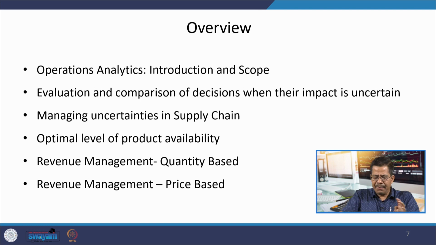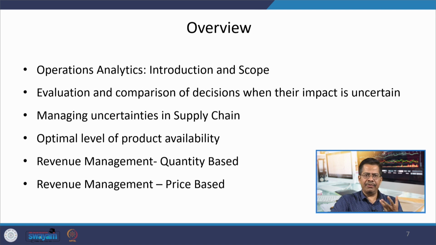Large numbers of examples we took from the aviation sector, airlines, because most of the principles and theories which we used in our class were developed in one airline or another. Therefore, airlines always came up in our discussions of revenue management.